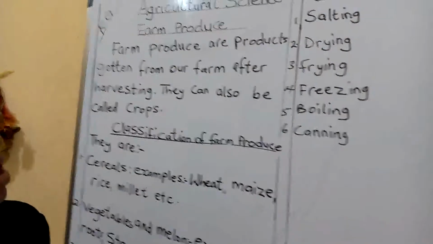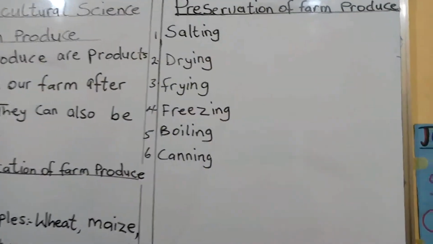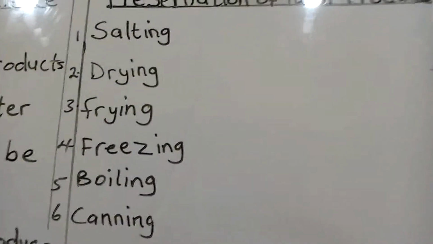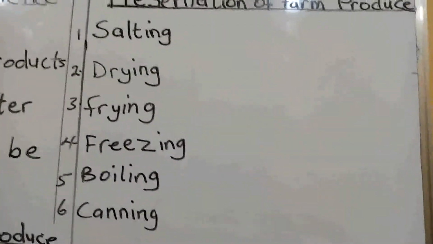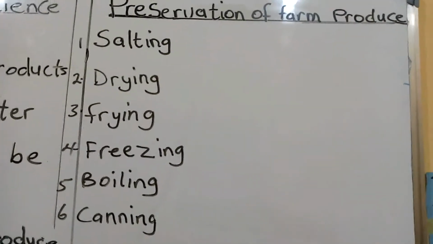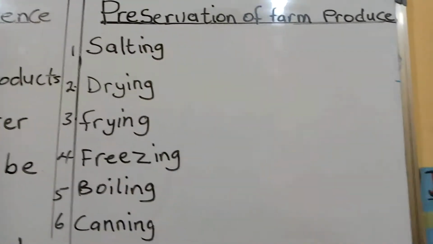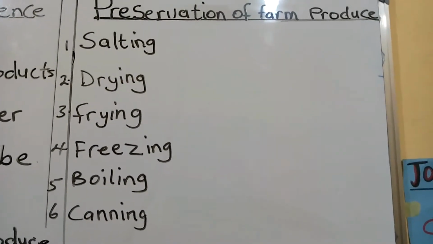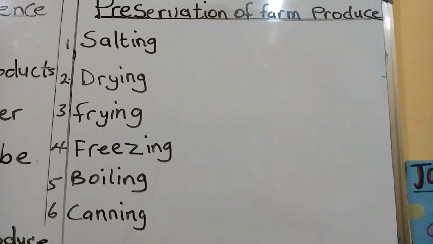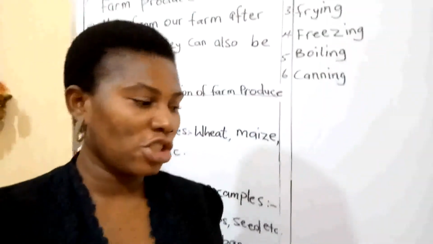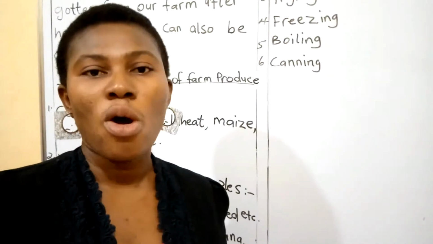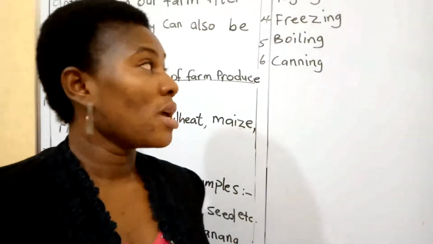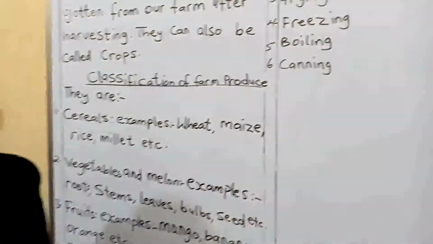And one of the ways that we can preserve our farm produce is by salting. Number one, by what? Salting. From the word salting, you would have known what it means. Adding salt to our farm produce. Some of the examples of farm produce that we add salt to preserve them are our raw meat or our raw fish. When you add salt to your raw meat or fish, it can make it not to spoil.